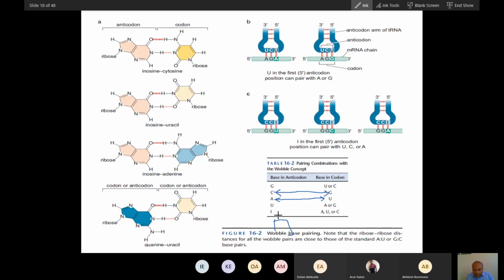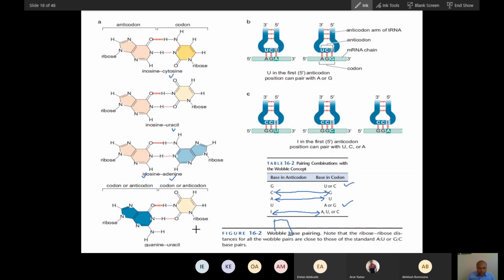But I can form with three mRNA bases. It will recognize three bases of mRNA. And U has the capability to recognize two, and this G also has the capability to recognize two. So this is how you can see this. Here, inosine can form a bond with adenosine. Inosine can also form a bond with a little bit of shift. The base will shift, and with adjustment, it will form a bond with uracil and with cytosine. Can you see?